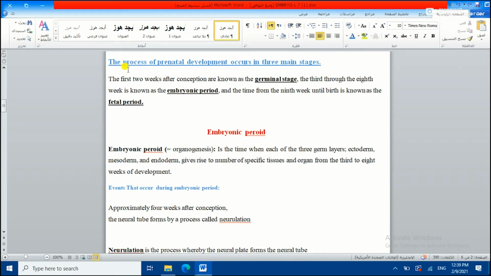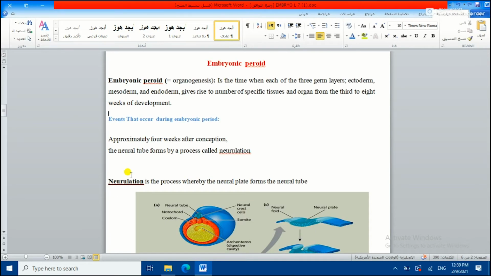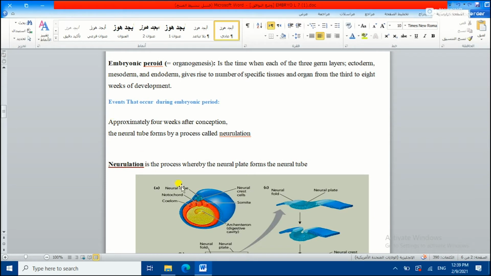Okay, so among the events that occur during this embryonic period, the most important is the neurulation period. Some say that it starts at the end of the 3rd week. We can say that it is approximately in the 4th week of development after conception. It actually relates to the 3 germ layers.